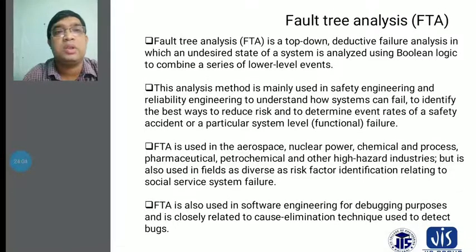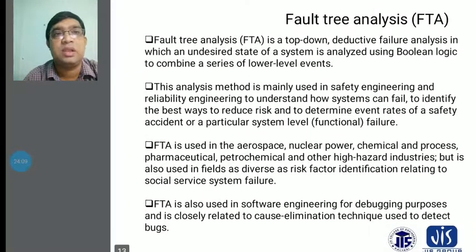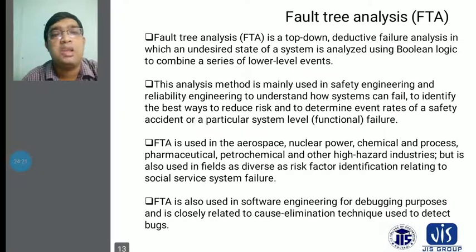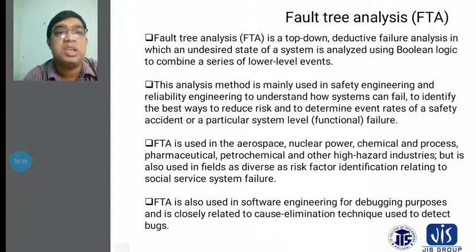All these things are also considered in a few industries, like social service systems, which relate to the service industry. You can see different service industries. Then you have to concentrate on how to provide good quality of service for your products, so that customer satisfaction is achieved. Then you try to apply fault tree analysis and recover quickly from the failure. And another thing, fault tree analysis is also used in software engineering.